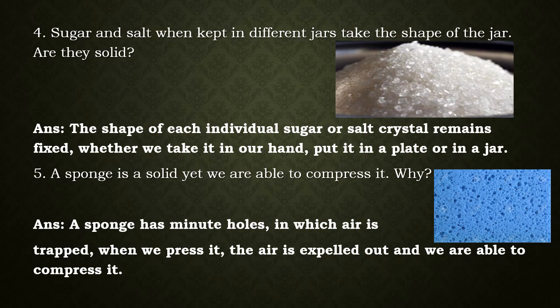And when you release the pressure, when you stop compressing the sponge, the air gets back into those minute holes and the sponge comes back to its normal shape. So you're able to compress a sponge because of the minute holes, and those holes are having a lot of air filled inside it.